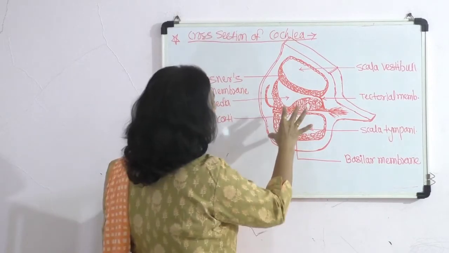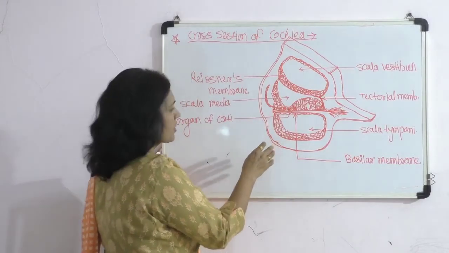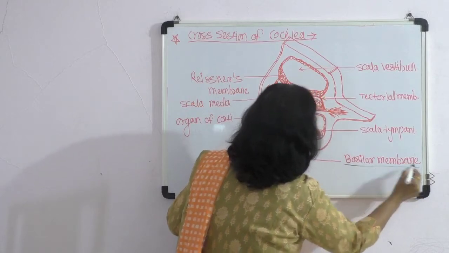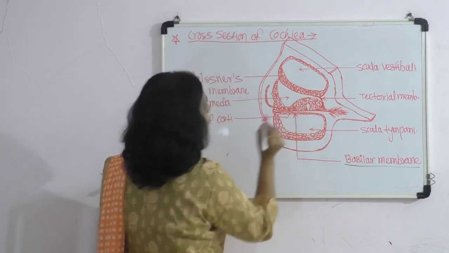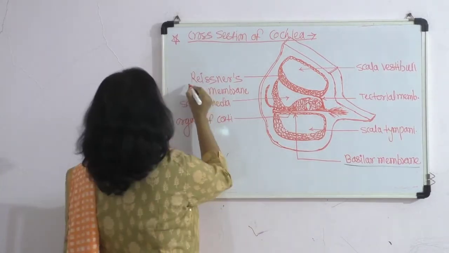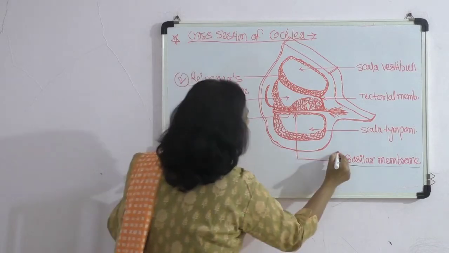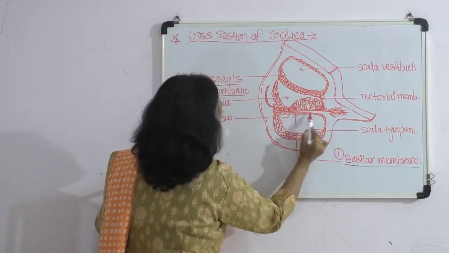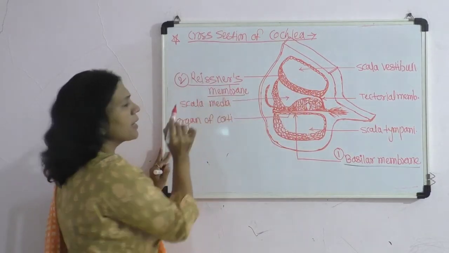Because of two important membranes, the basilar membrane, which I have drawn here, and the Reissner's membrane, which is present here.